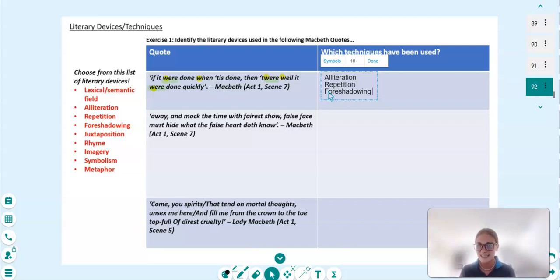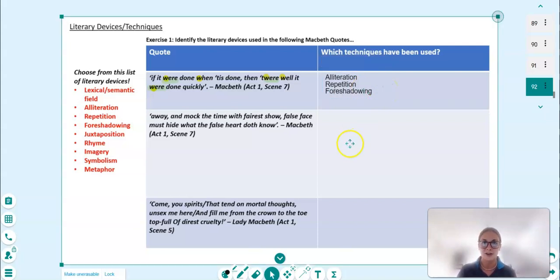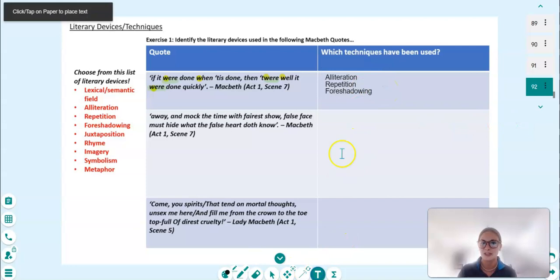We're trying to figure out, is he going to do this, or is he going to crumble and stay in the position of power that he's in? So that sounds good. Let's stick to 3 for the first one. Let's see if we can do 3 in each box. I think that's quite a good amount.